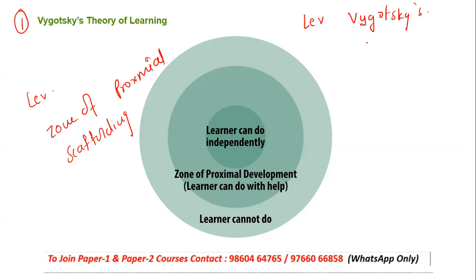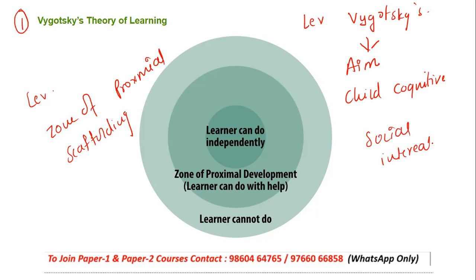So you should know what is the aim of this theory. This theory aims at the child's cognitive development, mental development, with respect to the learning ability to guide. Now obviously this guidance will definitely help them to create what? A social interaction.